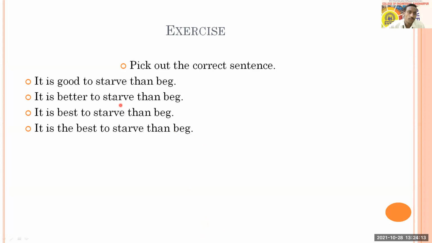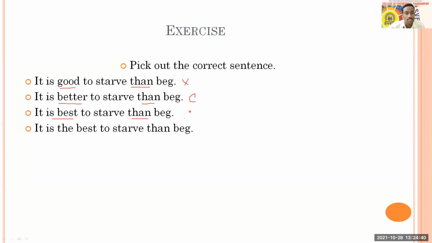So from this sentence, you'll come to know that the sentence that people have to choose, that is good and than. So good is in positive degree, than people use comparative. So therefore, we cannot choose this. The next is better, that is in comparative, and than is also here. So that is an example of comparative degree. Then you'll come to know best is in superlative degree, and than is also there.